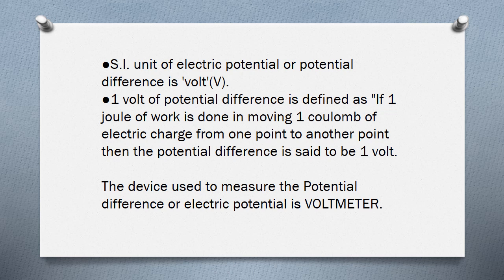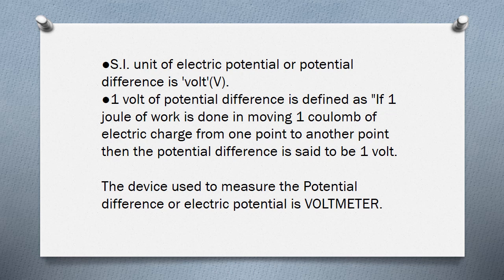Dear children, carefully note that I am giving the definition for 1 volt of potential difference.